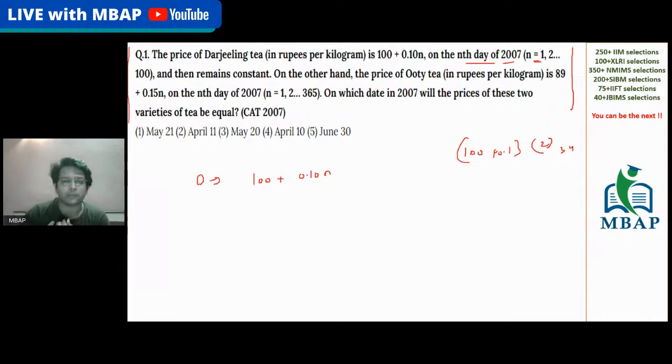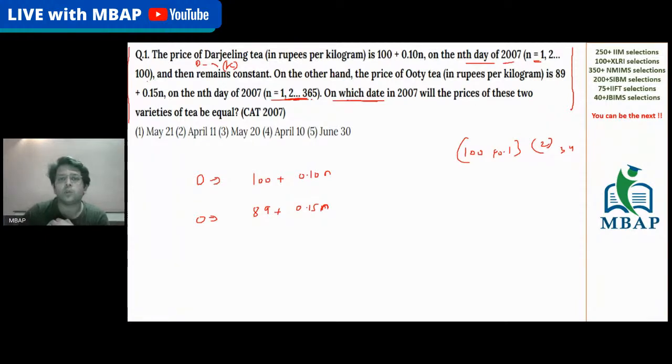On the other side, you have something called OTT. The price of OTT is 89 plus 0.15 n. Where n again is the nth day of the year, which is 1 to 365. The only difference between the Darjeeling tea and the OTT is that for Darjeeling it is 100 plus 0.1 n, but it goes from 1 to 100, and OTT goes from 1 to 365. After 100 days, the value of Darjeeling tea will simply become constant.